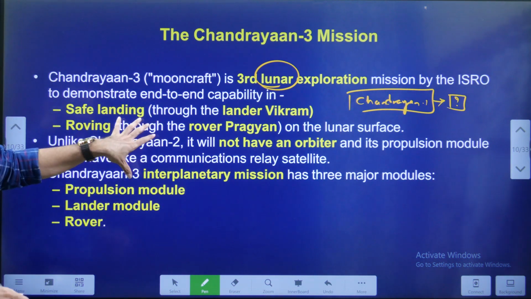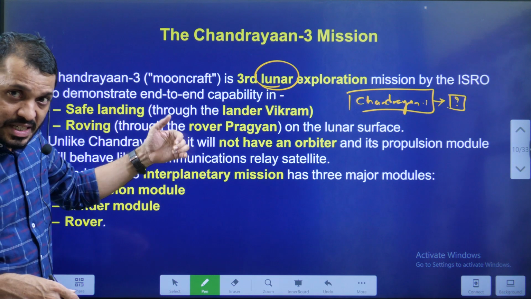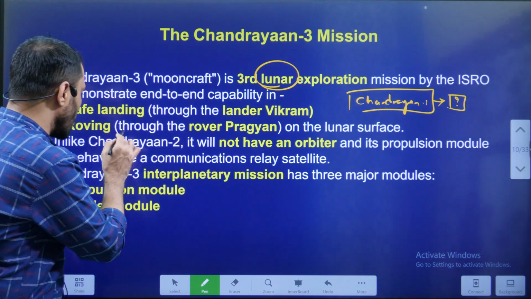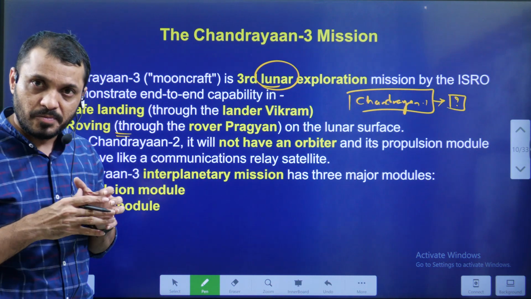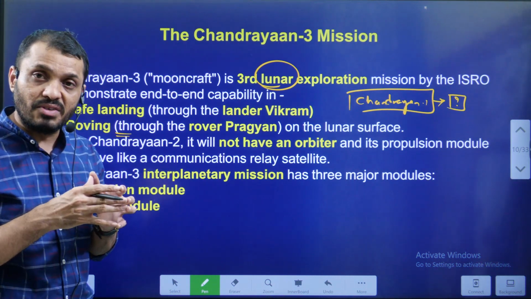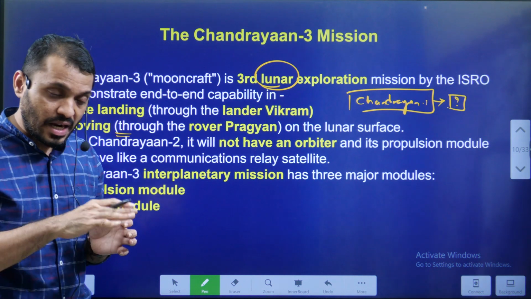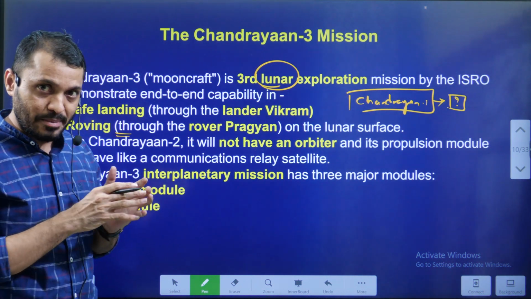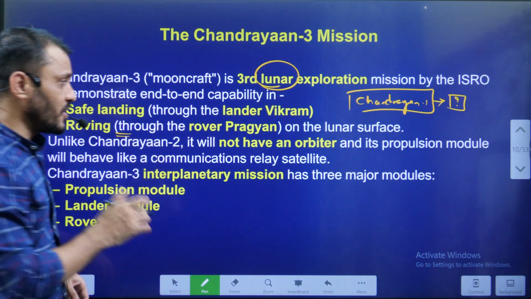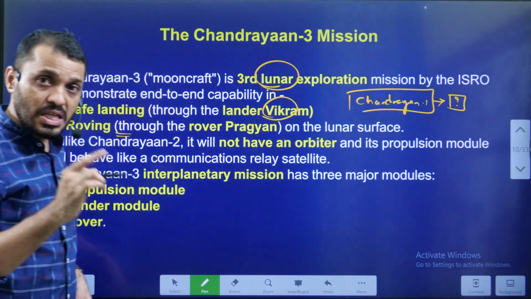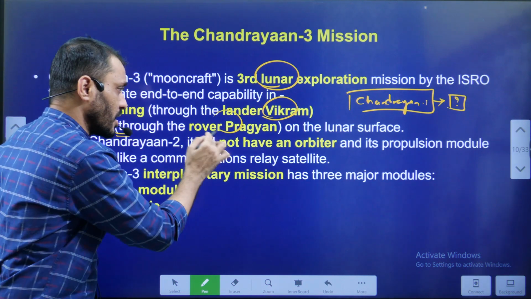As I mentioned earlier, this is going to test the soft landing as well as the roving. Soft landing means landing in a very gentle manner. In Chandrayaan-2, the landing was very hard. That is the reason the lander as well as the rover both got damaged. This time they are aiming for a soft landing. The lander here is Vikram, and the rover is Pragyan.